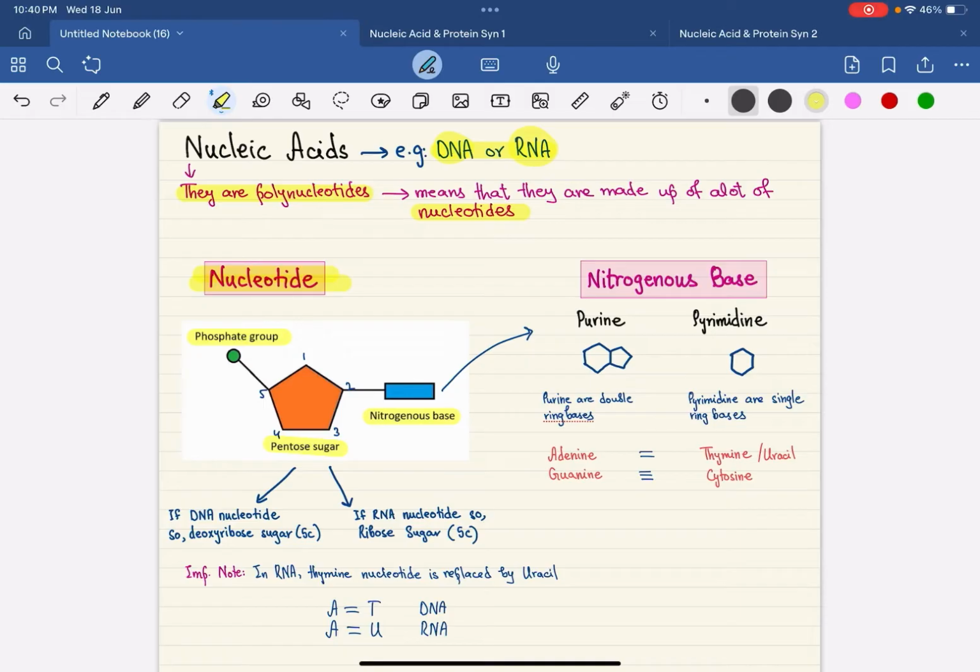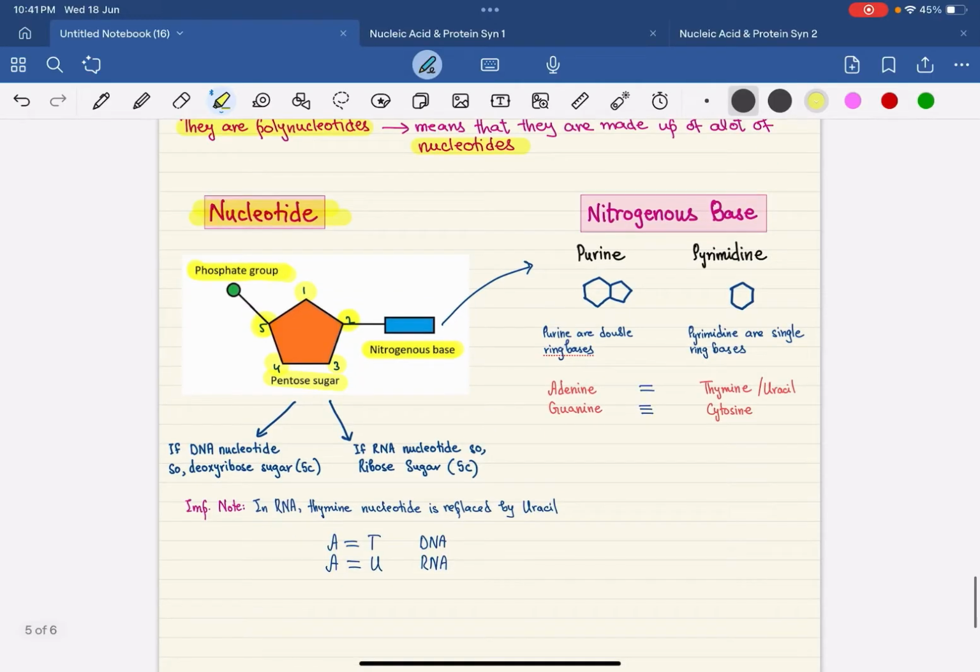The numbering starts from the topmost carbon: 1, 2, 3, 4, 5. The nitrogenous base is on carbon number 1 and the phosphate group is on carbon number 5 always, right. So this is what you have to understand first, right.